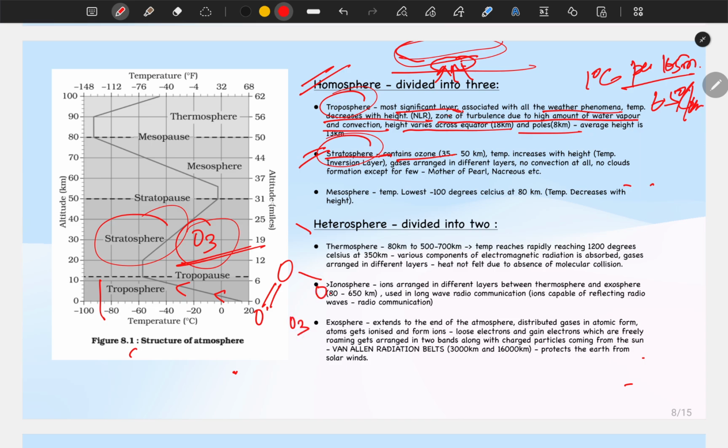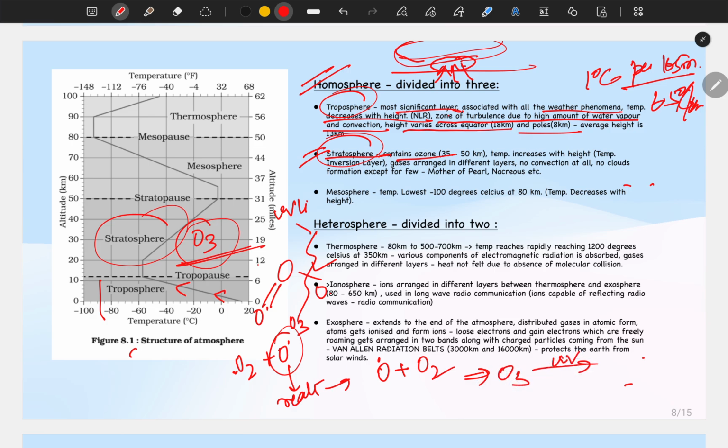Okay, now when high energy UV light comes, it breaks one oxygen atom. So what we are left with is O2 plus O free radical. Now this is very reactive. It will again react with some free oxygen. Then again it will form ozone, then again UV light will attack, फिर से ये टूट जाएगा O2 और O में. ठीक है, तो this continuous process goes on. This process is known as the Chapman cycle.